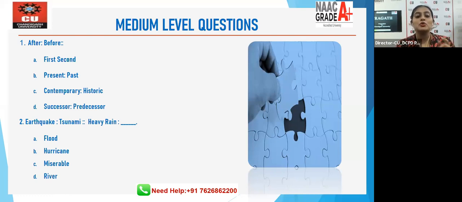Earthquake is to tsunami. Heavy rain is to? Is it A? Is it B? Is it C? Is it D? Your 30 seconds start now. Please write down the answer in the chat box. Earthquake is to tsunami. Heavy rain is to what? Is it flood? Is it hurricane? Is it miserable? Is it river?